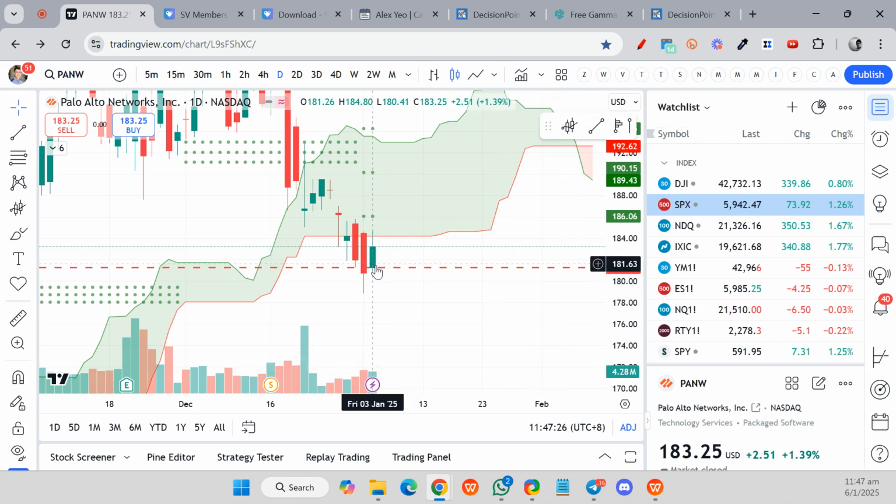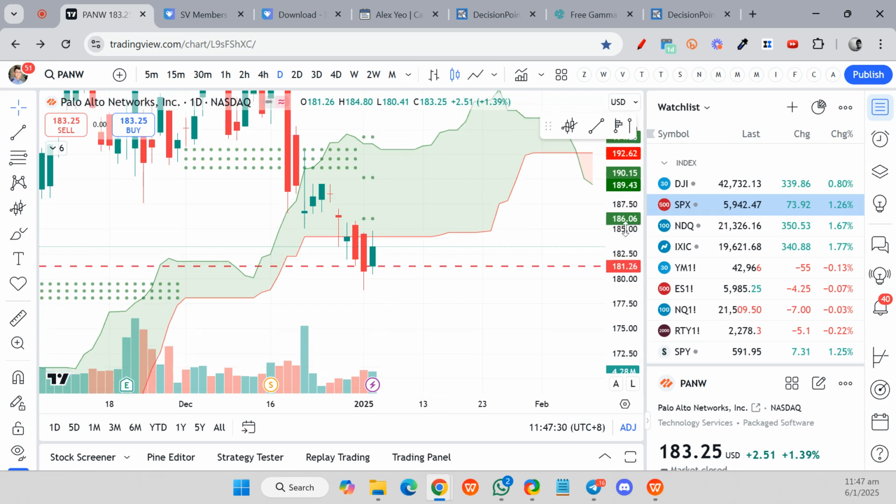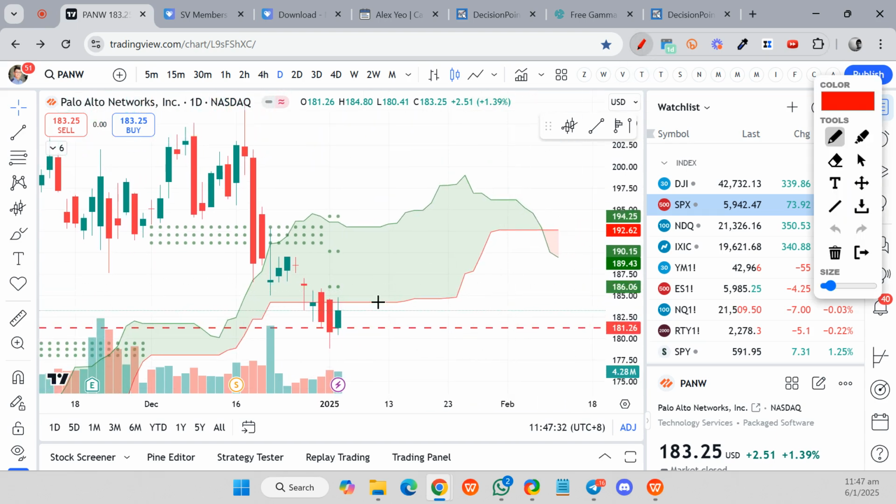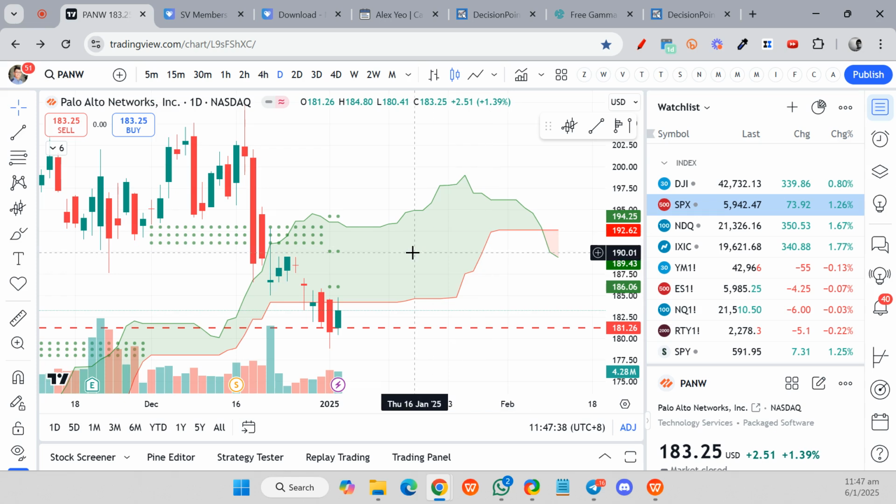Then on Friday, price closed higher, above the wash line. So once again, let's see whether this coming week price can continue to go higher. Of course, the immediate resistance level will be at the pivot point, which is at about 190. So this is for Palo Alto Networks.